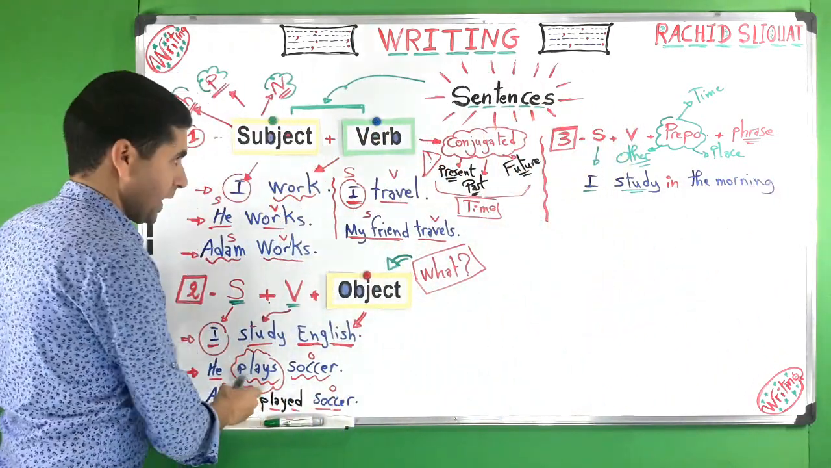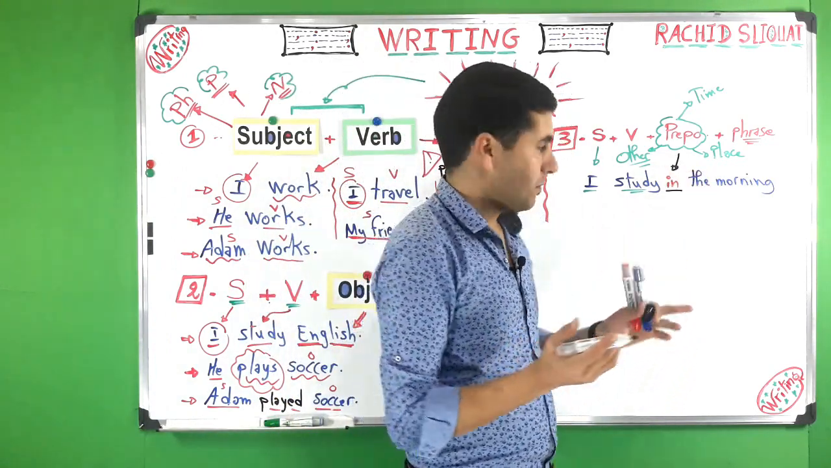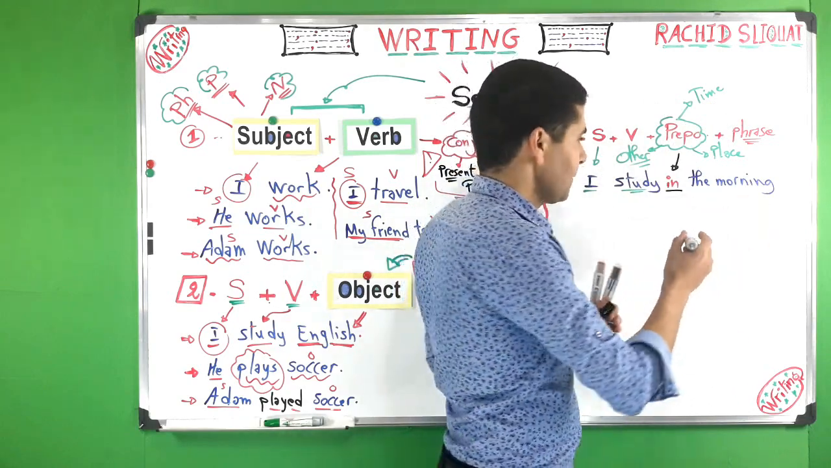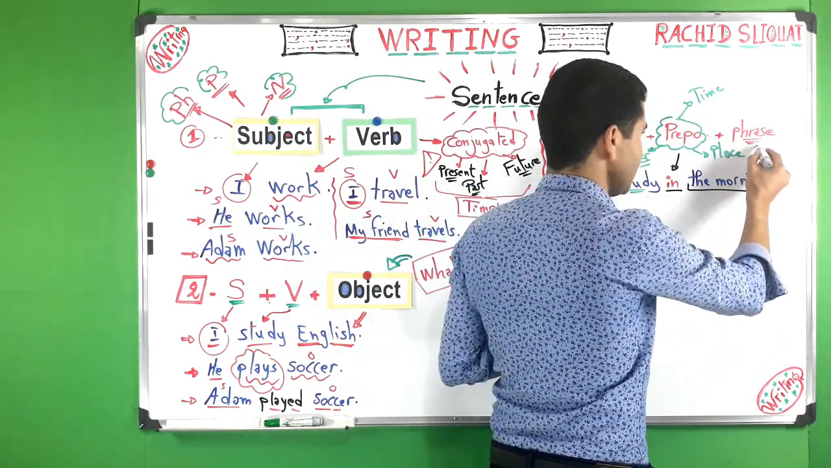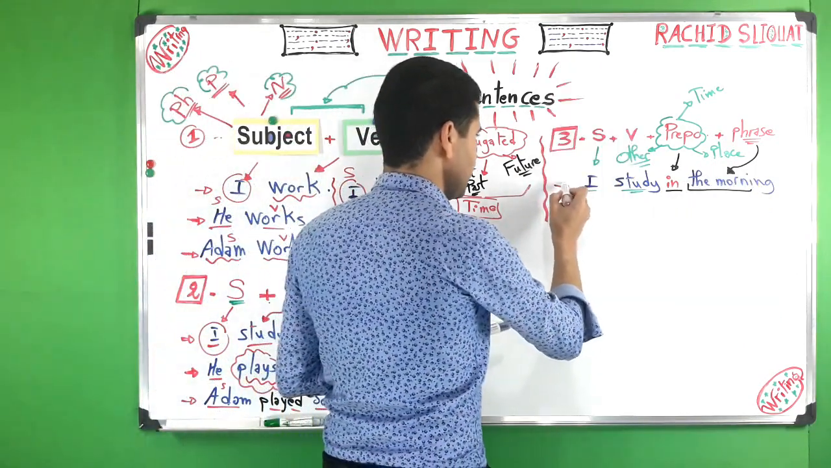So here, as you can see, we have "in." In is the preposition. Preposition of time, because here we are talking about the time. The morning is time, and the morning is a phrase. I study in the morning, okay? So this is one example.